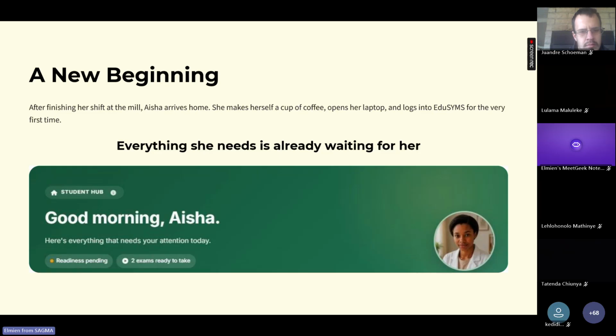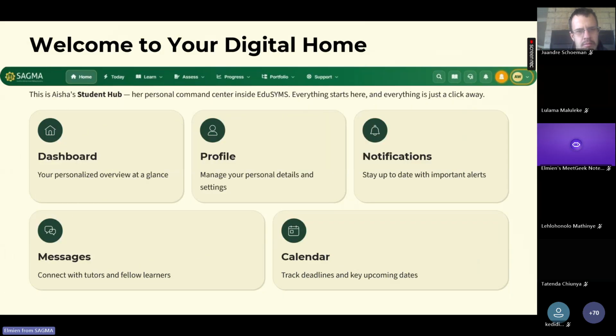After registering, Isa logs into EduSims for the very first time. Everything she needs is already waiting for her. You will notice many of you have already logged in, so you will notice the banner there. Gone are the days of searching through emails, folders, and different websites. Everything has been organized into one simple learning environment. Our aim is for you to spend your time learning and not trying to find information.